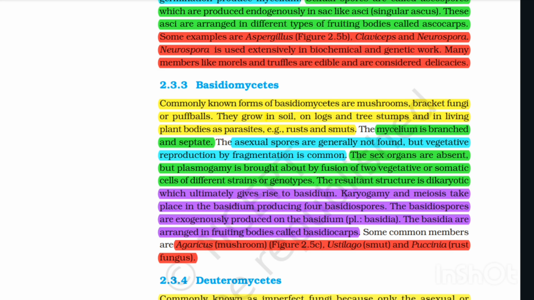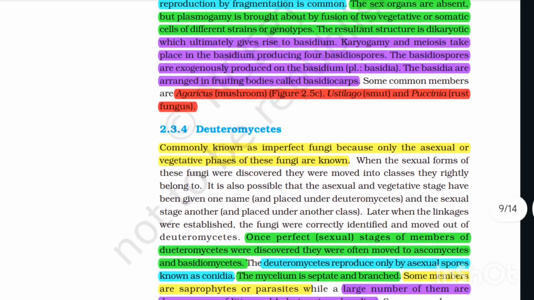Karyogamy and meiosis take place in the basidium, producing four basidiospores. The basidiospores are exogenously produced on the basidium, plural basidia. The basidia are arranged in fruiting bodies called basidiocarps. Some common members are Agaricus, mushroom (Figure 2.5c), Ustilago, smut, and Puccinia, rust fungus.